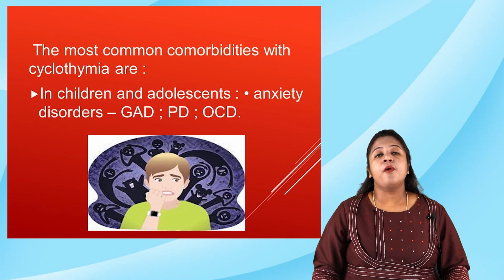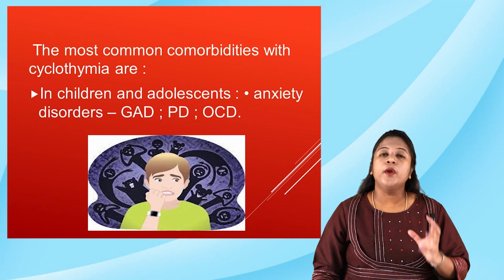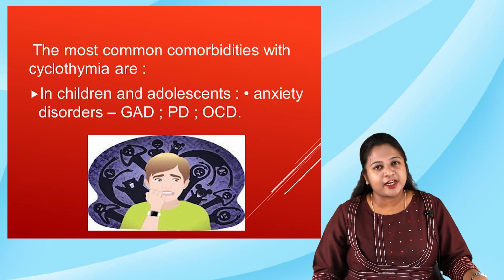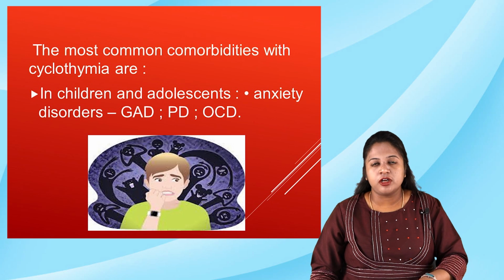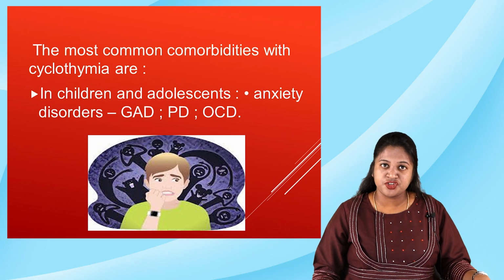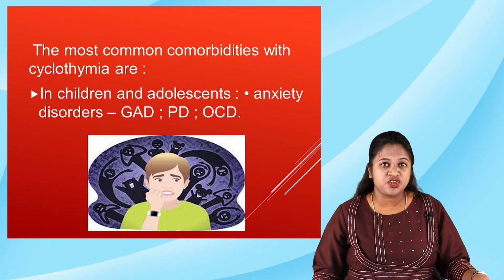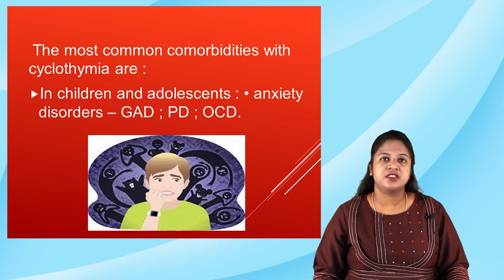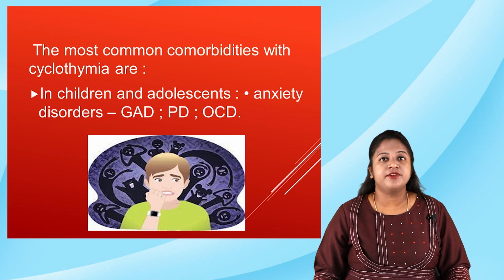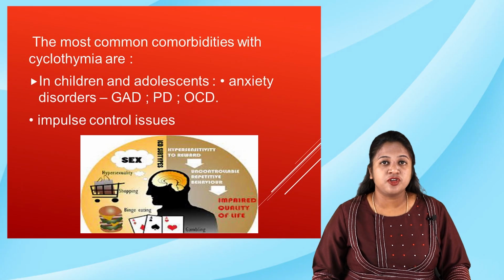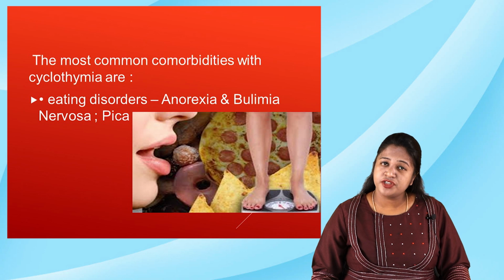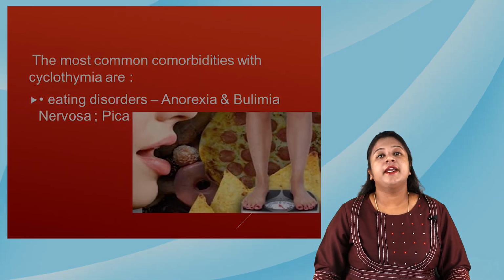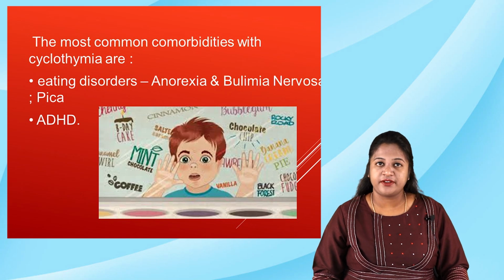So what are those comorbidities that you can note with cyclothymia? In children and adolescents, along with cyclothymia, the child or adolescent may also have other comorbid conditions: anxiety disorders like generalized anxiety disorder, panic disorder, OCD, that is obsessive compulsive disorder, impulse control disorders or issues, eating disorders which include anorexia nervosa, bulimia nervosa and pica, and ADHD, attention deficit hyperactivity disorder.